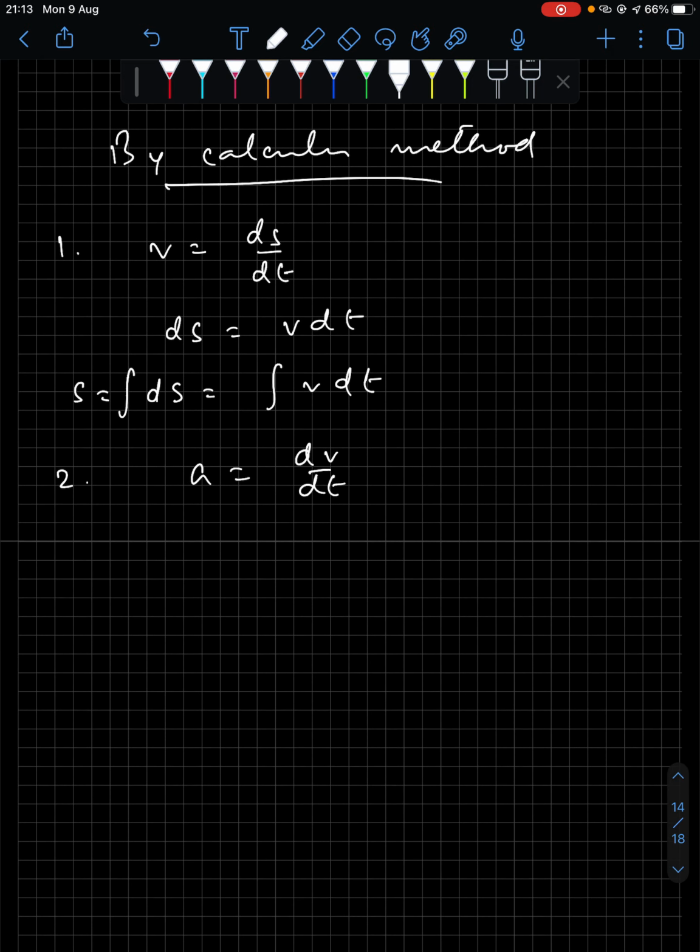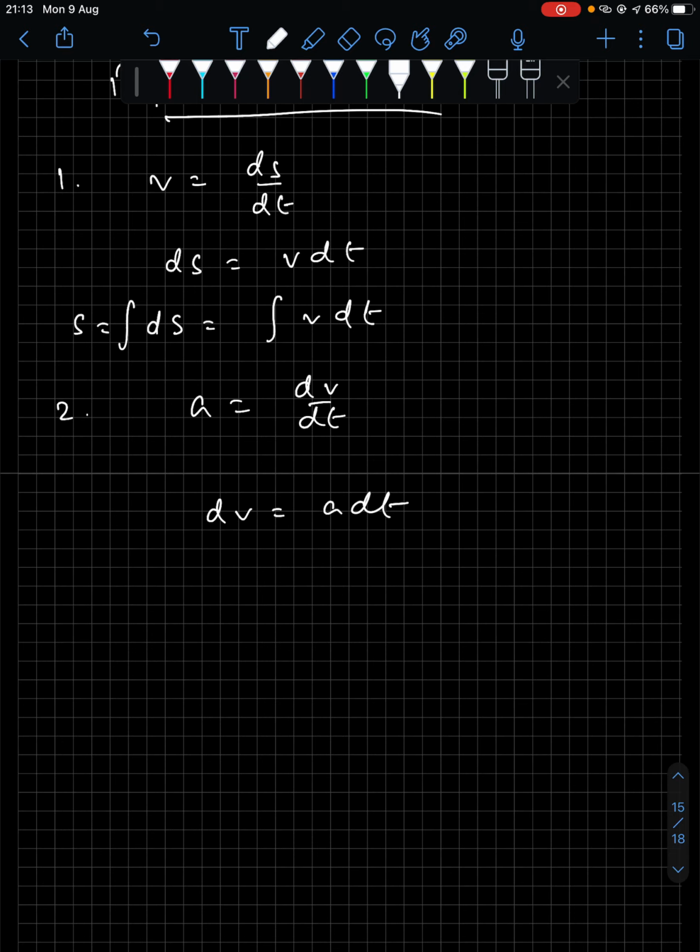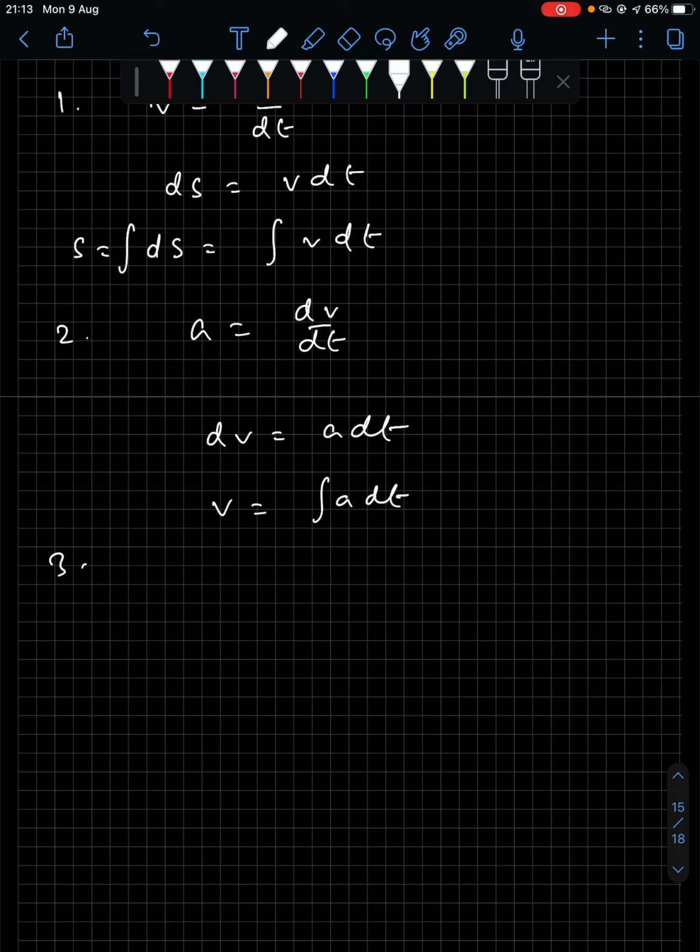Number 2, instantaneous acceleration is dv by dt, right? So you can write dv equals a dt. Now if you integrate dv, integrating both sides, what do you get? v equals the integral of a dt. So that is number 2.